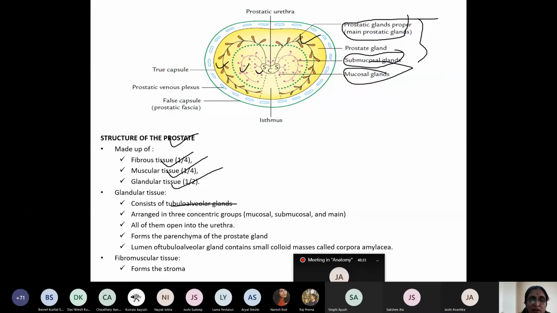The lumen of the duct of all these glands opens into which urethra? Prostatic urethra. If we take a cut section of the prostatic gland, in its lumen there is a concentration of secretion, which forms colloid masses known as corpora amylacea.